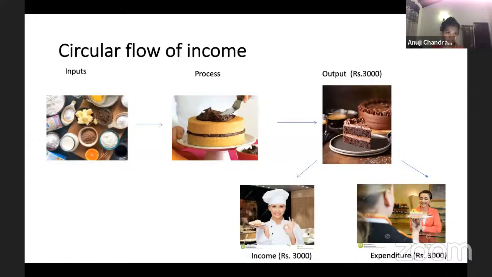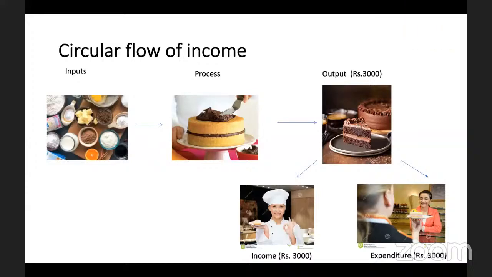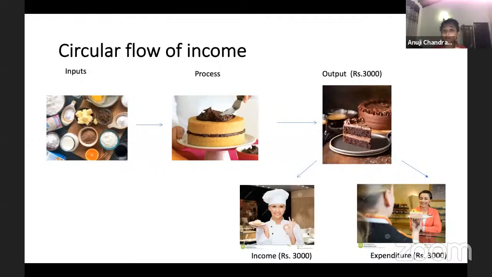Now I get Hilton's cake. I spend 3,000 to get this cake from Hilton, and Hilton will get this 3,000 from me. So Hilton's income is 3,000. So I'm pretty sure it's clear that output is also equal to the expenditure, which is also equal to the income. So you can say simply output, income, and expenditure, all these three are the same because they calculate the same thing. Okay, it's not difficult.